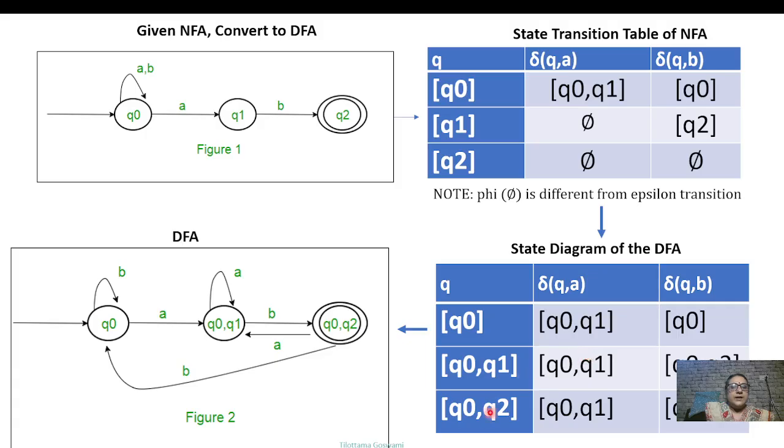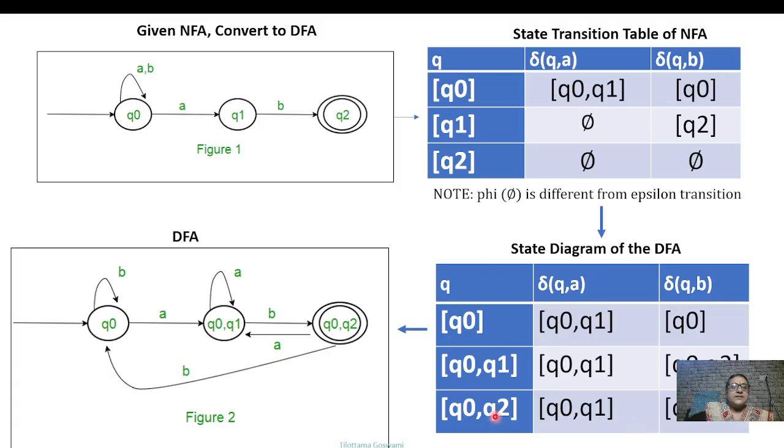Now again take Q0 Q2, because all the combinations have to be considered in the Q states column. Initially, when we had Q0 Q1 as one of the combinations, we put it in the Q column, and then we filled the table for that Q0 Q1. Now this Q0 Q2 has not been considered, so here we add Q0 Q2 and see the transition for A and for B and fill it like that.